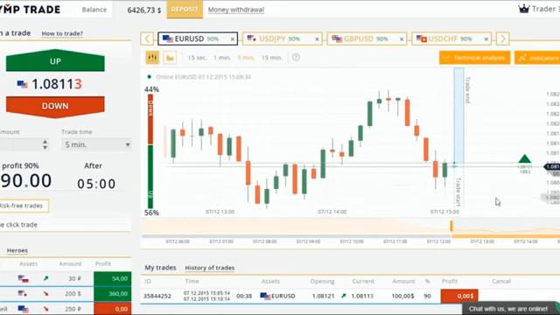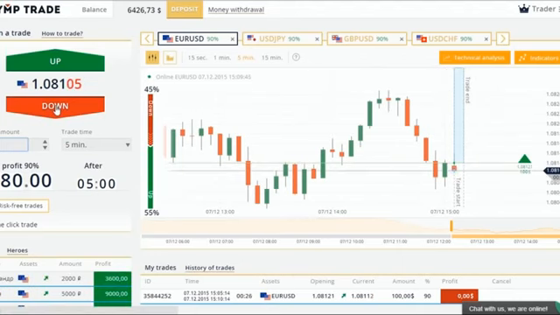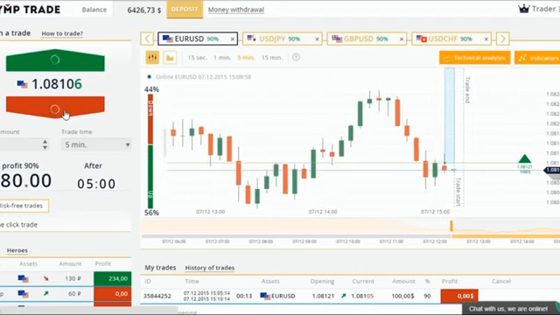The trade is about to be closed, and I can see again that a trend reversal has occurred. As can be seen from the chart, the currency rate began falling and the forecast will definitely be wrong. I opened a trade with an up forecast, according to the last candlestick color. Once again, I will double the trade amount to compensate for those losses. I'm making a 5-minute transaction with a down forecast and will fast forward the video.